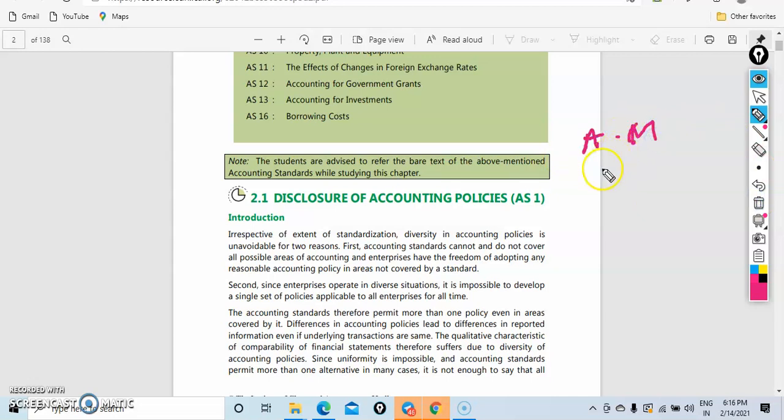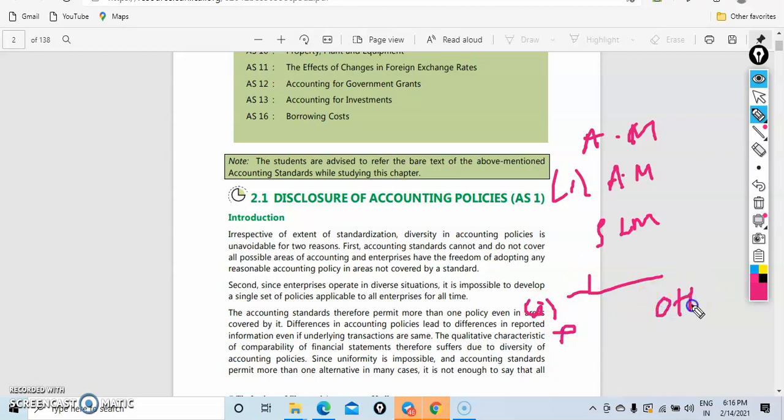Okay, now what we saw about accounting methods, right? For selecting one accounting method, what do we need to see before selecting? Suppose the SLM method is one method. By selecting this method, what factors should be considered? There are two factors. The first factor will be primary and the second will be other. The primary will be true and fair view. Whichever method we choose, it should give a true and fair view result. We don't want 100%, but it should be true and fair view.